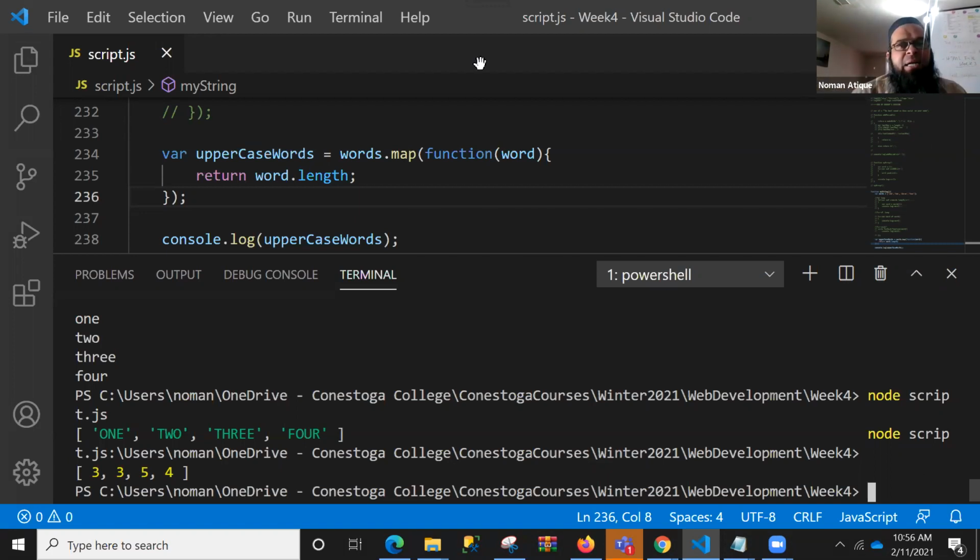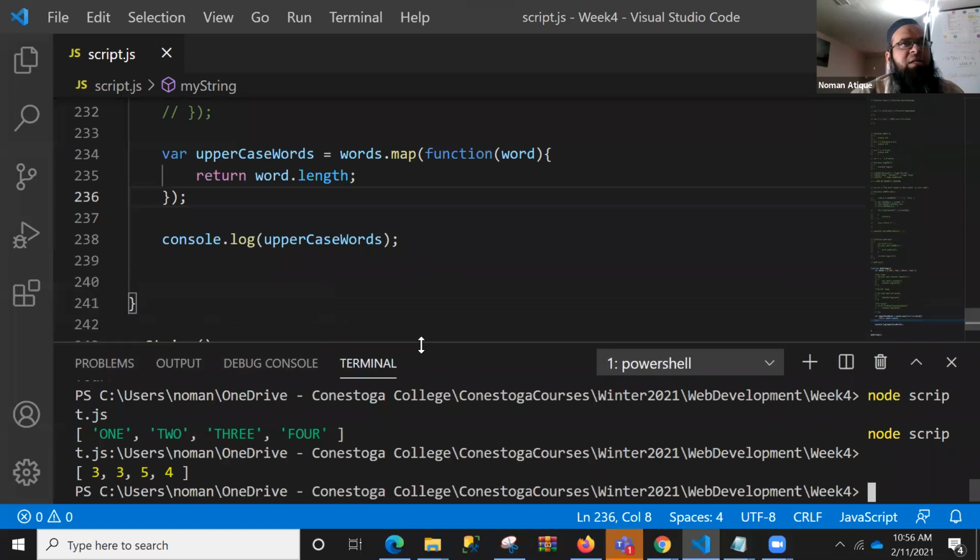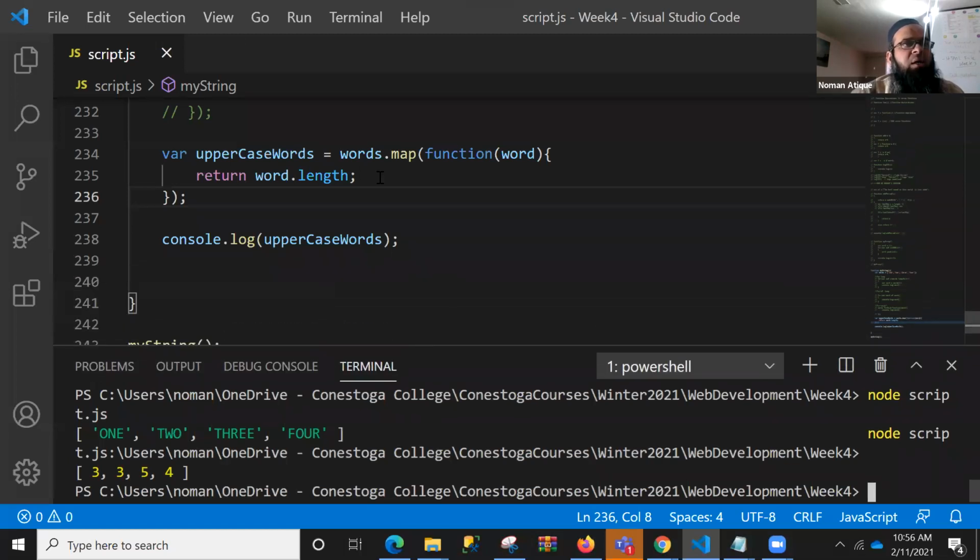I am mapping right now on my screen. If you see, who has asked this question? Nikunj, if you see here, I am mapping every word of that words array. Like I've taken a single word. Each word is being mapped to something different. So again, here I can change the type of it. I can change the case over here. I can change lots of things.